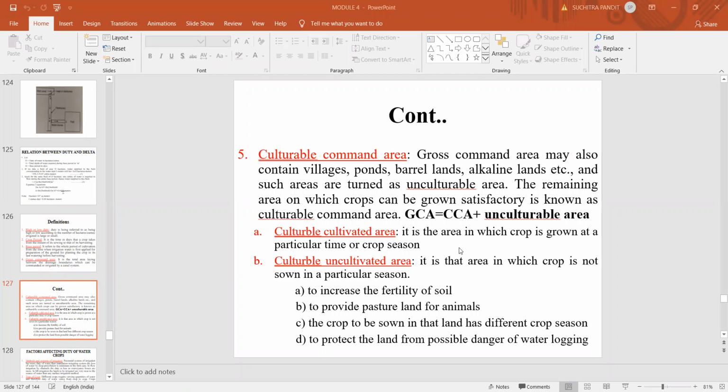It is not used because of the following reasons: to increase the fertility of the soil, to provide pasture land for animals, the crop to be sown in that land has a different crop season, or to protect the land from possible danger of waterlogging. So in the cultivable cultivated area, you cannot cultivate the entire area. Some portion of it is not cultivated because of these reasons, and such areas are known as cultivable uncultivated area.